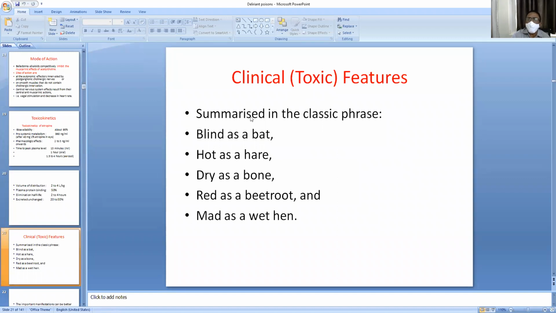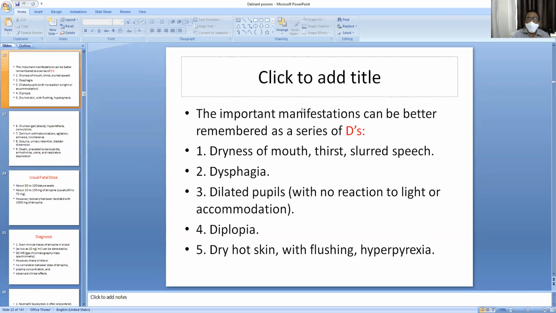What are the clinical features of these belladonna alkaloids? You have to remember the important manifestations, which can be better remembered as these 9 Ds. Number 1 is dryness of mouth, thirst, slurred speech. Number 2 is dysphagia, number 3 is dilated pupils.